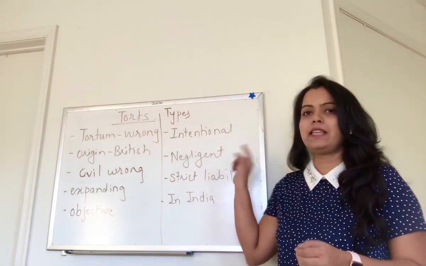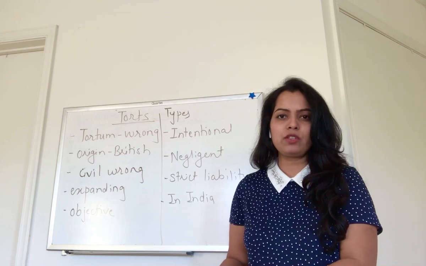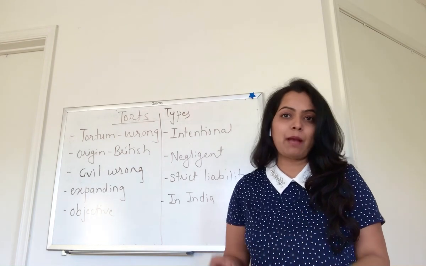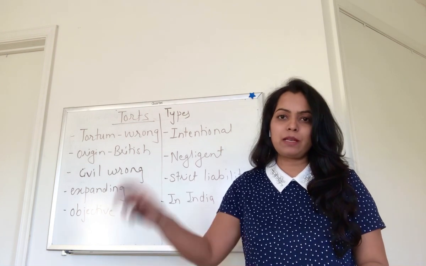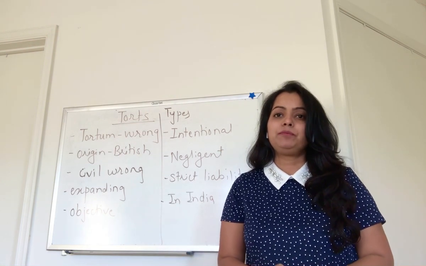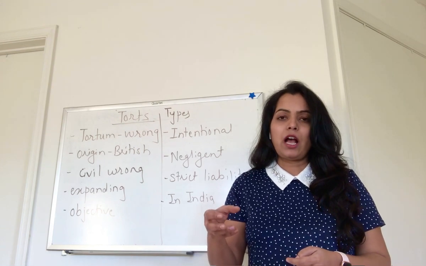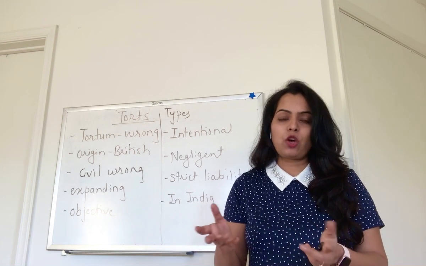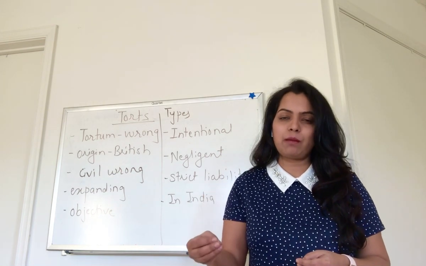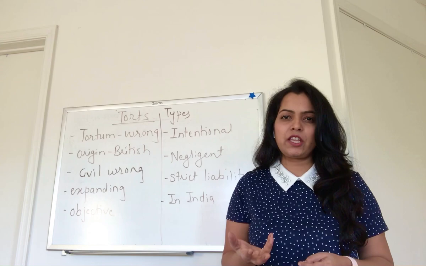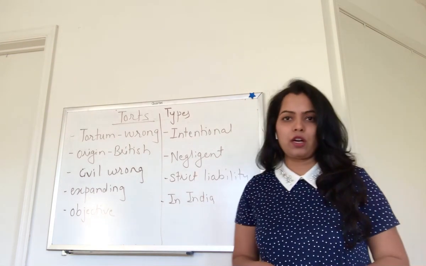Second category is negligent tort, when there is no intention to cause some type of harm to somebody, but harm happens. For example, a dog gets released from a house and goes and bites someone, or a milk bottle is given to a baby and that bottle sometime bursts or some injury happens to the baby, but there is no intention to cause the harm, but some carelessness or negligence is there, so they come under negligent type of torts.